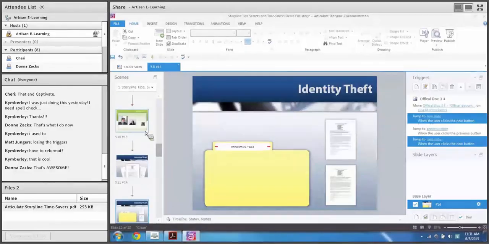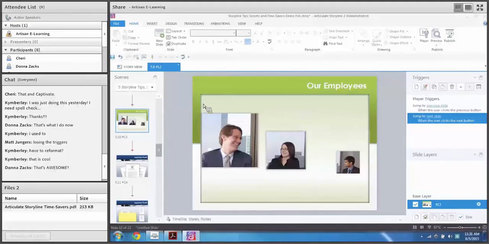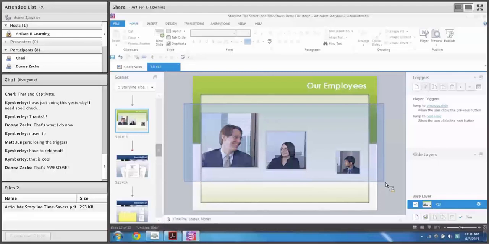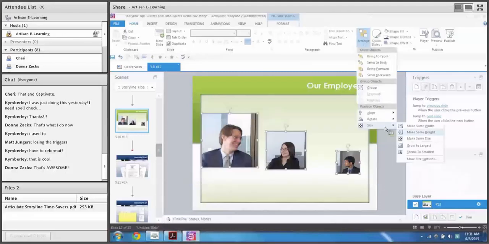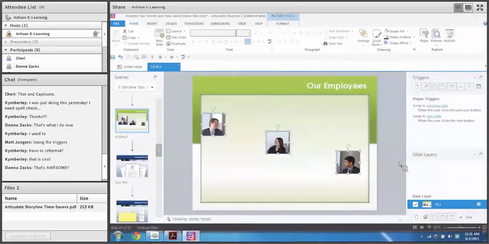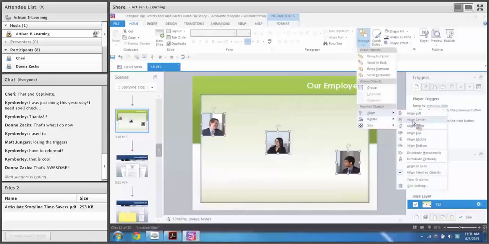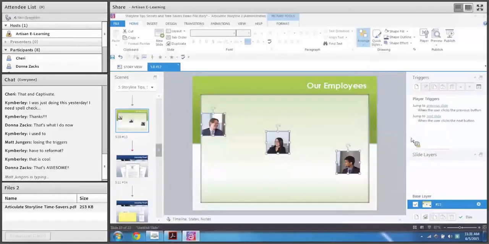3 pictures. Of course, Storyline's being slow here. Give it a moment. 3 pictures here. I can select them. Go to arrange and size, and maybe we want to shrink to the smallest. Give it a moment. Now they're all the same size. Of course, you can use your align tools. Maybe you want to align them to the middle.